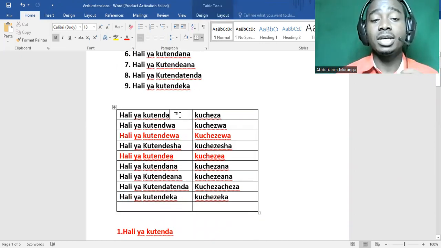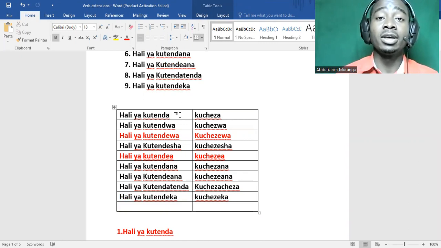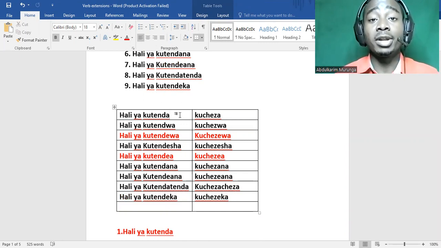The first form is hali ya kutenda. This is the active form of the Swahili verb. For the verbs, maybe you say cheza, kucheza is to play. So it's active, kucheza. Sawa? Kucheza, to play. When you say cheza, it's active. So this we have kucheza, to play.